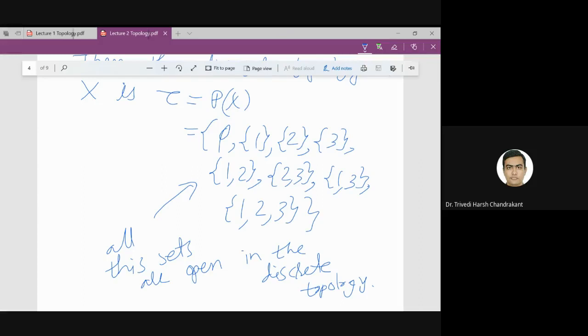So first thing important is what is X? X is the set on which we are defining the topology. And once we fix X, then what is tau? Tau is a subset of power set of X which satisfies these three axioms. So once we check that tau satisfies these three axioms, then tau is a topology, and once tau is a topology, its elements are known as open sets.